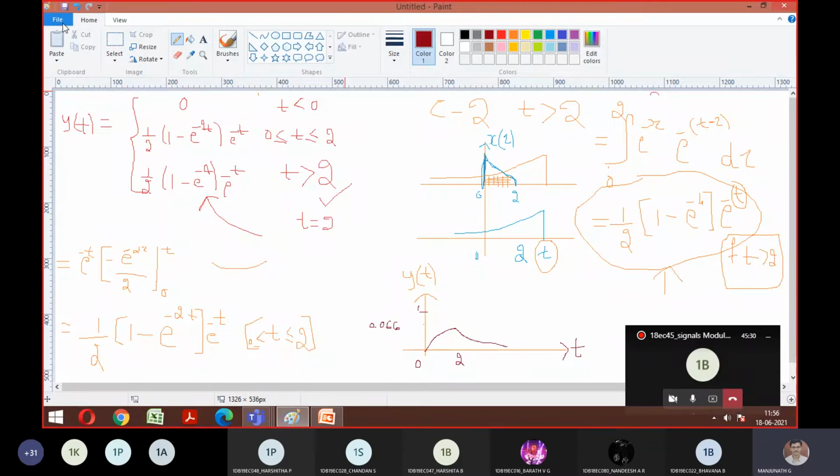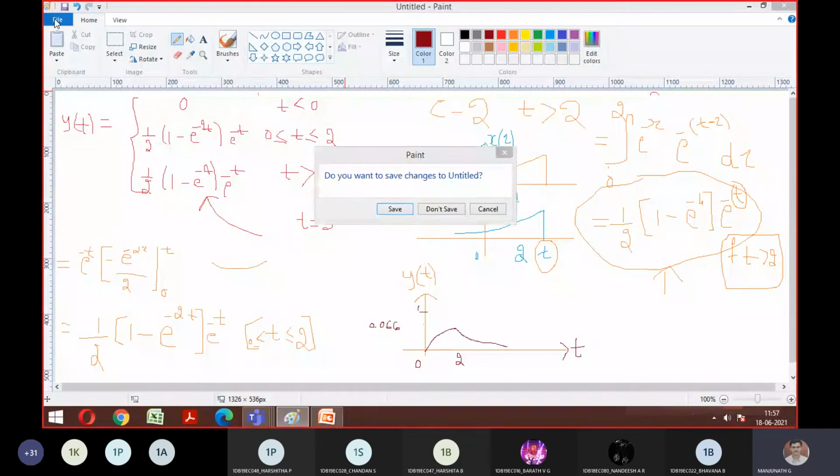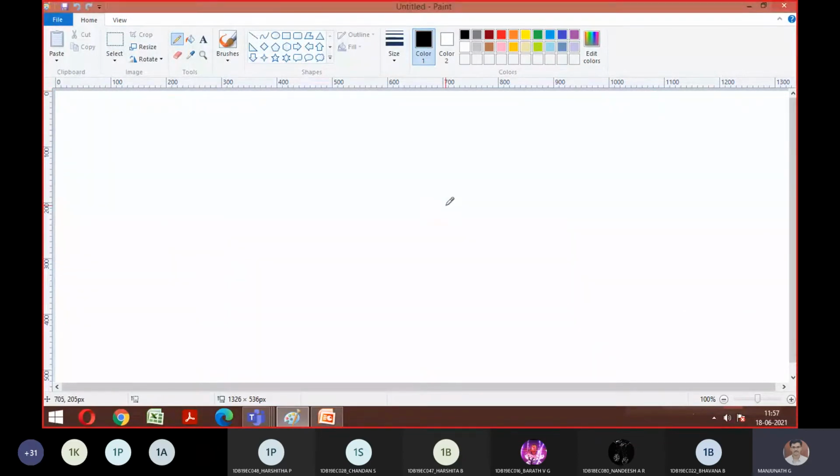You can go with the next type of problem later. I'm not going to solve this problem, I want you to solve it. I'll just give the question. If you understand the problem, then you will solve things properly. So, the question: the impulse response and input of a system are given below.